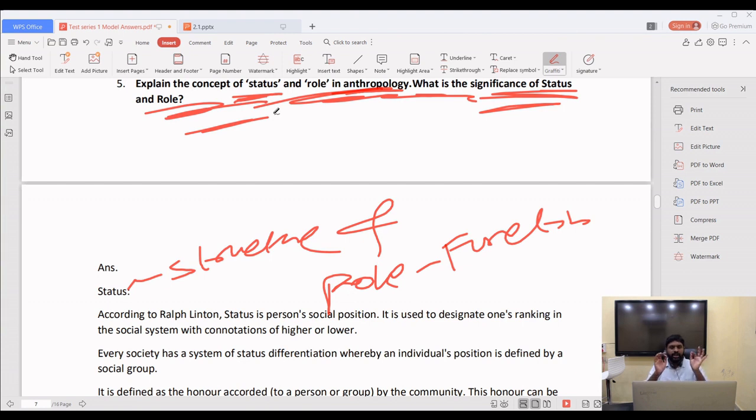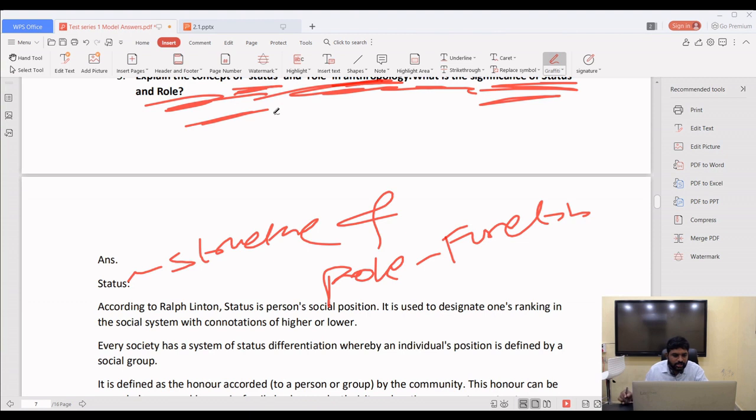Yes, simple. I will tell you one understanding. You understand from this point. A father has a status, that is position. He is not paying the fees to the son. His role is to pay the fees to the son. He is not paying the fees, that means he is not doing the role. Whether the status will come to an end, whether the relationship between the father and the son will come to an end, no. So there is a relationship between the structure and function. There is a relationship between the status and role.